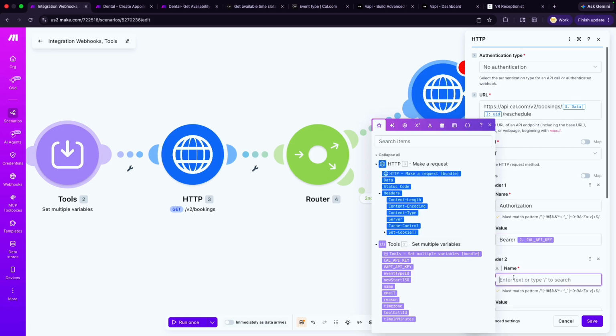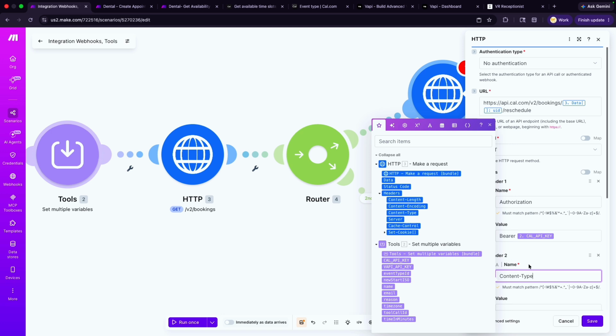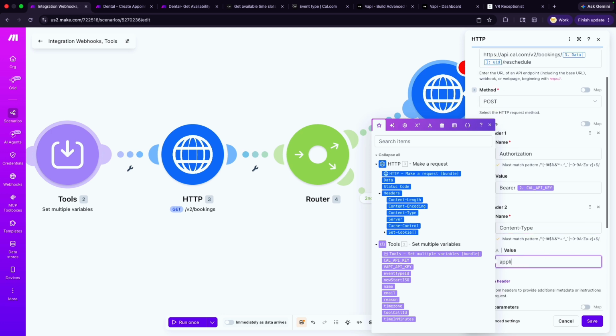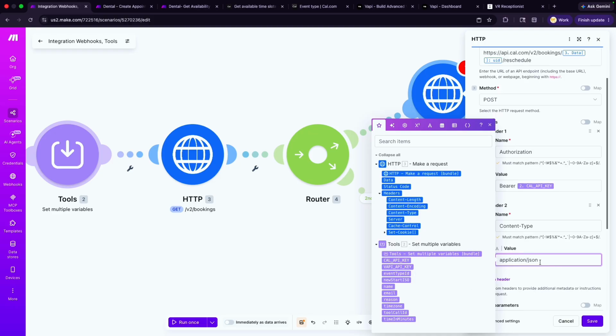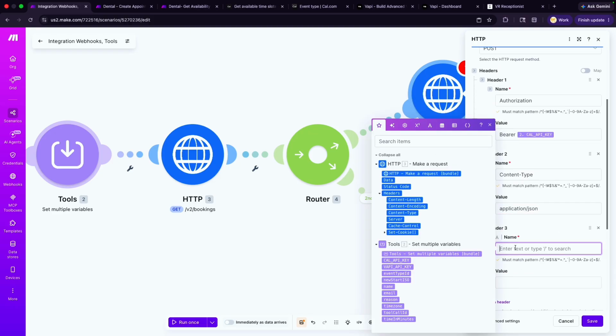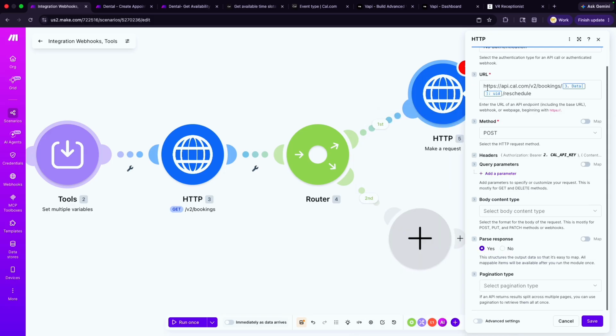We need the content type, which is application JSON. And then we need the API version. This is 2024-08-3. Okay, that's for our header.